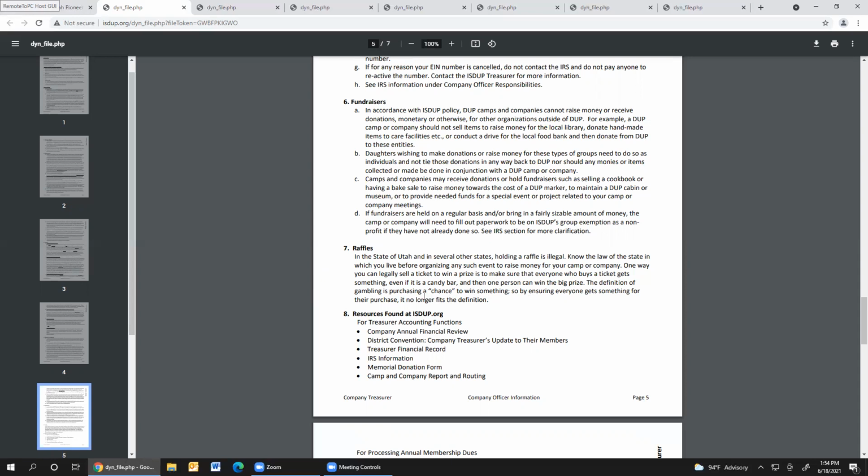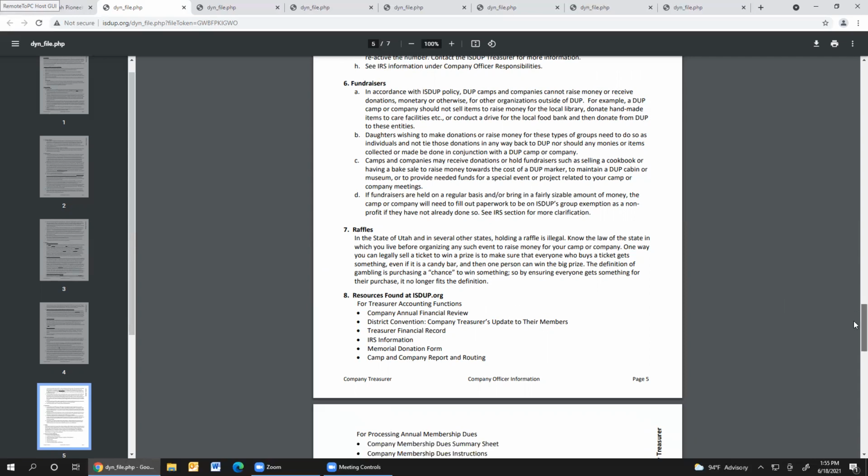Another way you can do that, if you want to just give away a quilt or something, is you can just do it as a door prize or something, but you wouldn't receive any money for that. But please be aware of what the raffles law is in your state. And again, in the state of Utah, it is illegal. So if you're going to do that and sell tickets, you need to make sure every single person who buys a ticket receives something for that.